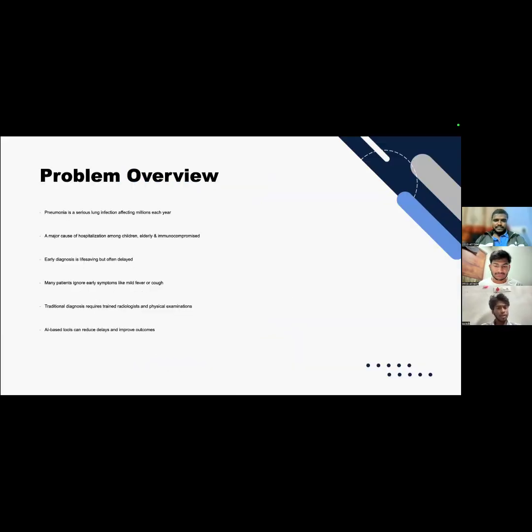First, let's get an overview of the problem. Pneumonia is a serious lung infection. It affects millions of people each year. The major problem is that most people cannot even realize that they are affected by this problem, and they are going to die soon.